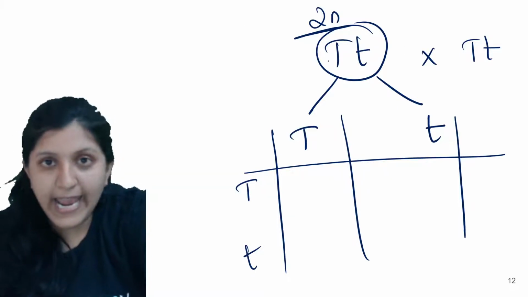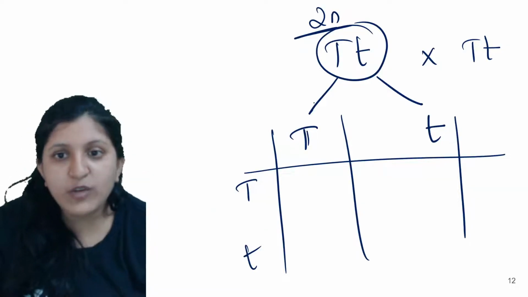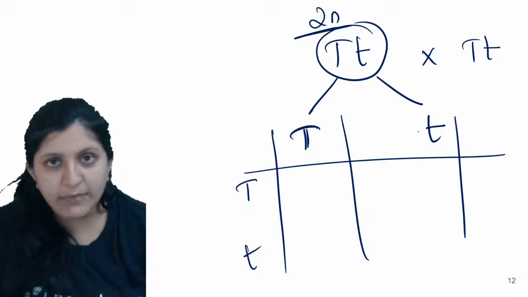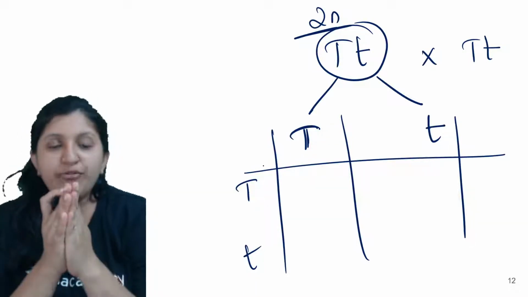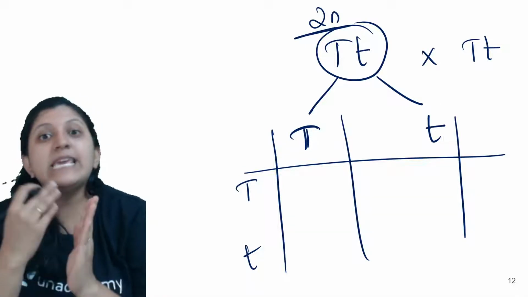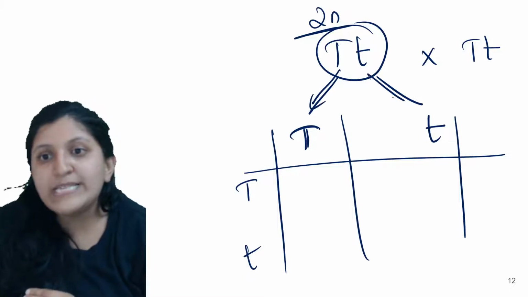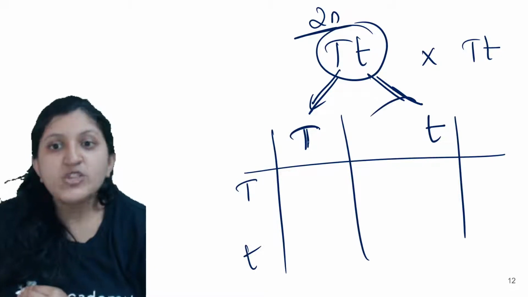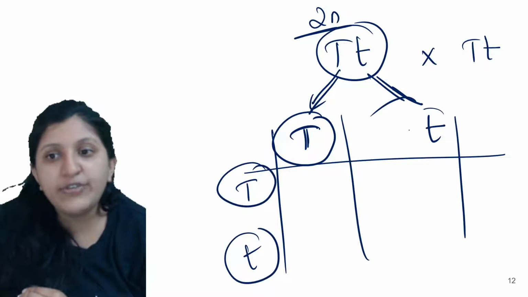But if it is a heterozygous condition, they always sort out first, there is a segregation that can be seen, and then they express themselves individually. So before the expression occurs, when the gamete formation is occurring, these two will always get separated, and then only we can find a different combination.